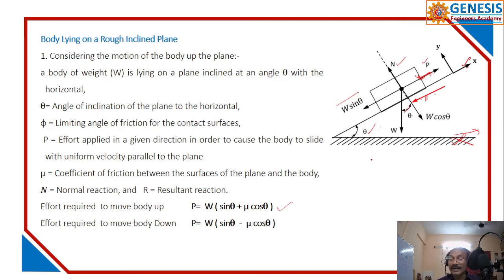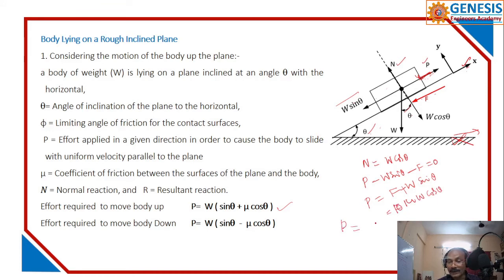For that, I will resolve the forces, vertical forces. N is equal to W cos theta. Okay. Now horizontally, if P is taken as positive, W sin theta minus F minus P is equal to 0, then P is equal to W sin theta plus F. But F is equal to mu N, and N is equal to W cos theta.